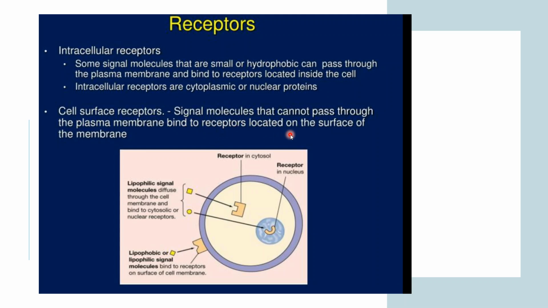In intracellular receptors, small molecules are able to cross the cell membrane and come to the cytoplasm of the cell. Intracellular receptors are important for them because these small molecules will bind with the intracellular receptor to pass on the message. But some molecules are